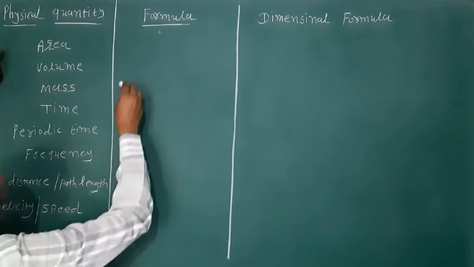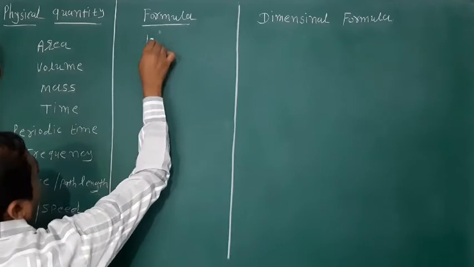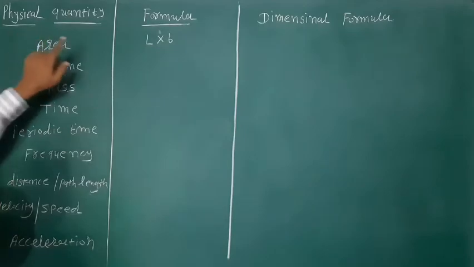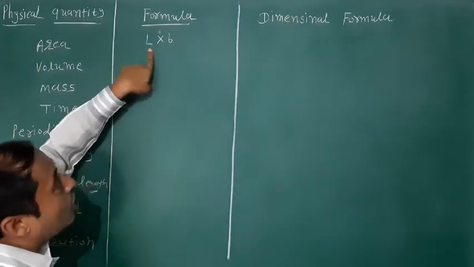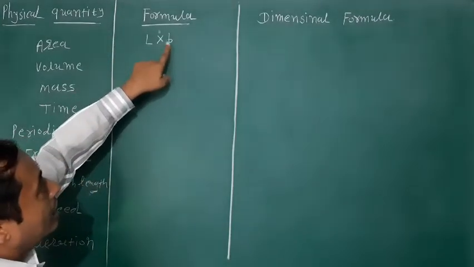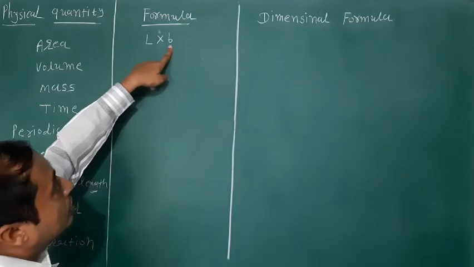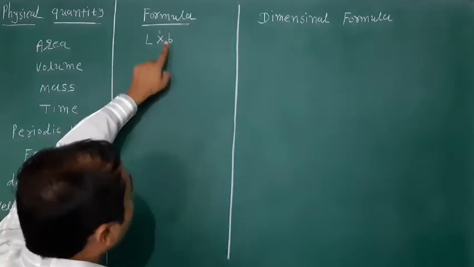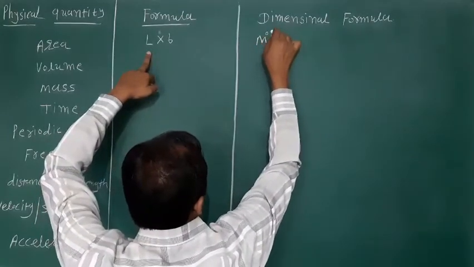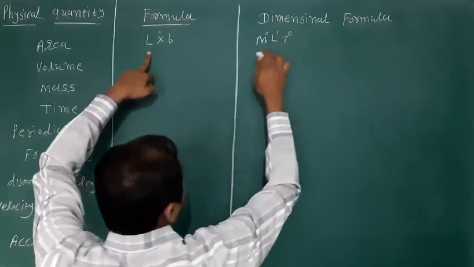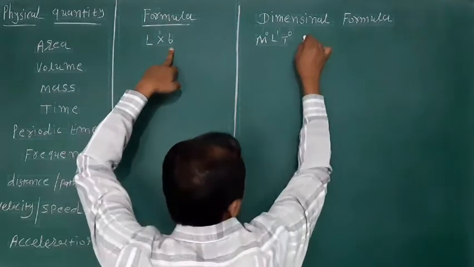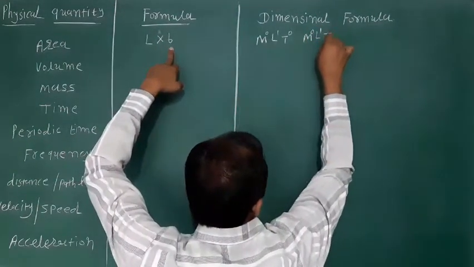Friends, the formula of area is equal to length into breadth. Okay? So first of all, what is the dimension formula of length? The unit of length is meter and the unit of breadth is also meter. So its dimension formula is M0, L1, T0. This is the dimension formula for length. And same way, the dimension formula for breadth is M0, L1, T0.